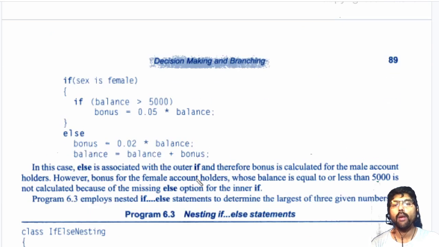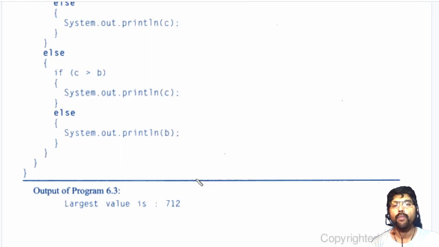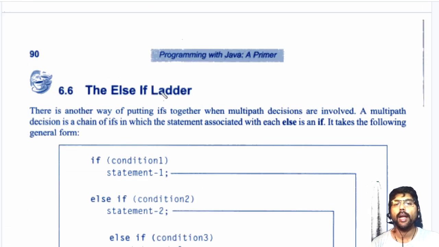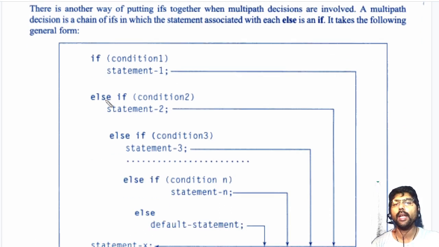In a similar way, we have one more variation of the if statement. It is called the else if ladder. The else if ladder looks like this. This is the general form. If this condition is true, execute statement 1. If this condition is false, then go to the else part and check one more condition here. Else if means if the first condition is false, check the second condition. If the second condition is true, execute statement 2.